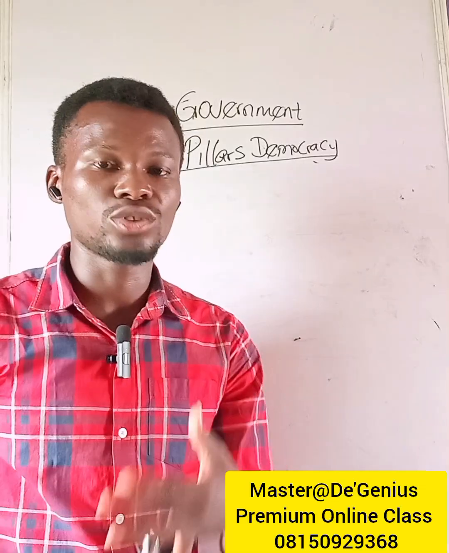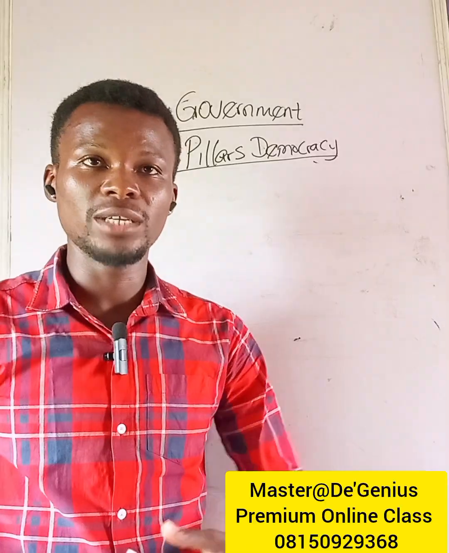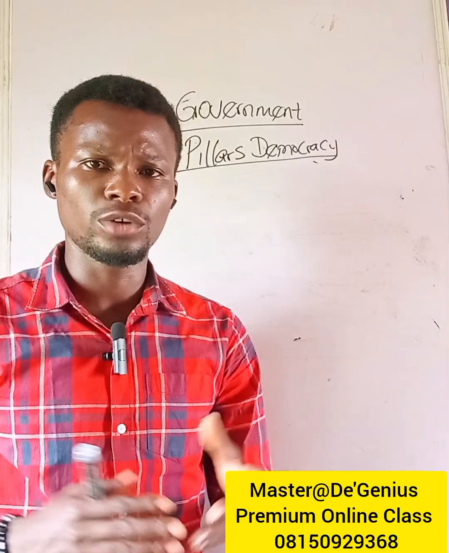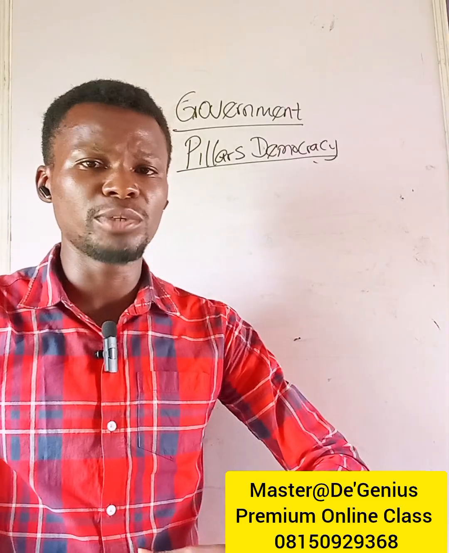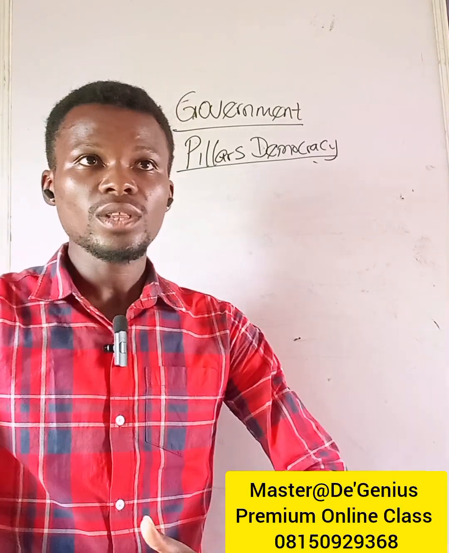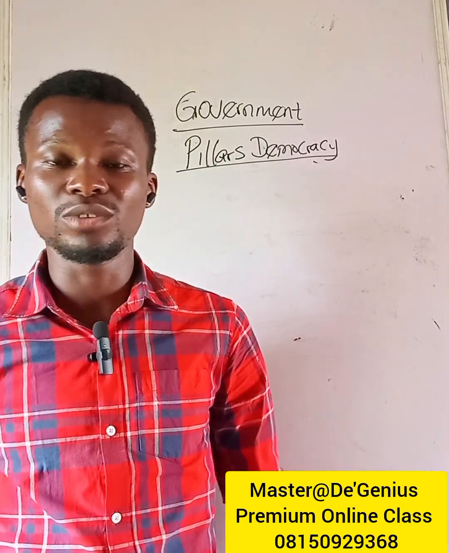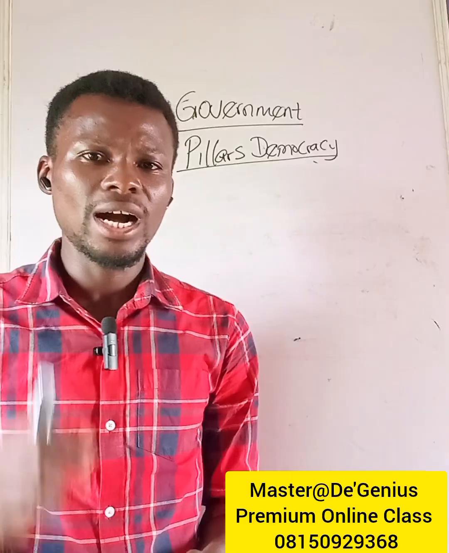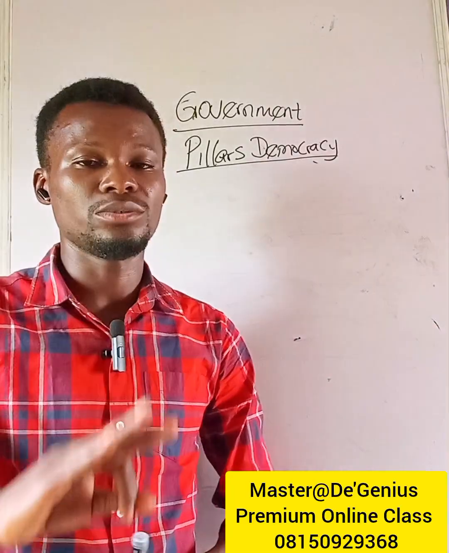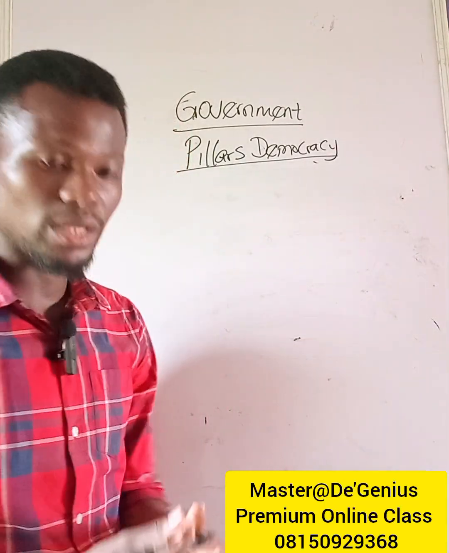For example, we have constitutionalism. Any country where democracy will thrive, there must be strict adherence to the constitution. We have rule of law. Any country where democracy will be successful, the rule of law must be in place. We have credible elections. We have a two-party or multi-party system. We have independence of the judiciary, and so on. However, of all these pillars of democracy, there are three that stand out, and these three are what I want to run us through this day. What are those three?